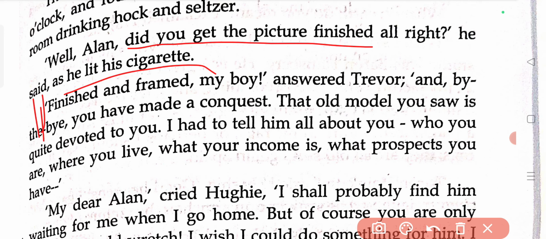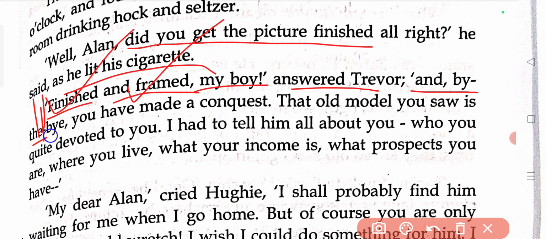Alan is now replying here. Alan is saying finished and framed. Remember, the frame maker came and he told Huey to wait for some time, and then Huey waited. Alan came back. So basically he is saying that by now I am done with the framing also. Not only the painting, I have finished the framing of the picture. So finished and framed, my boy, answered Trevor.